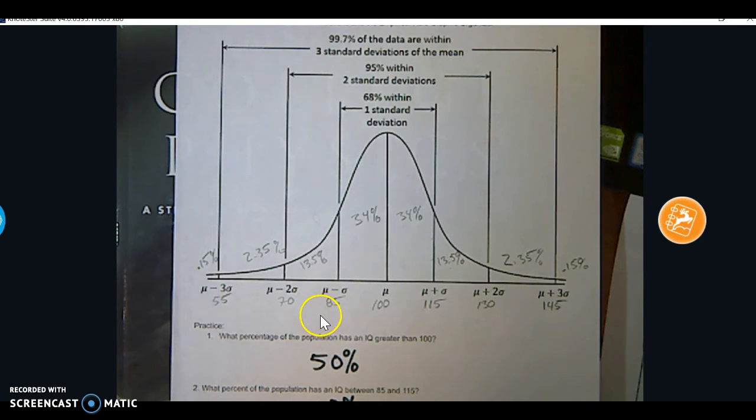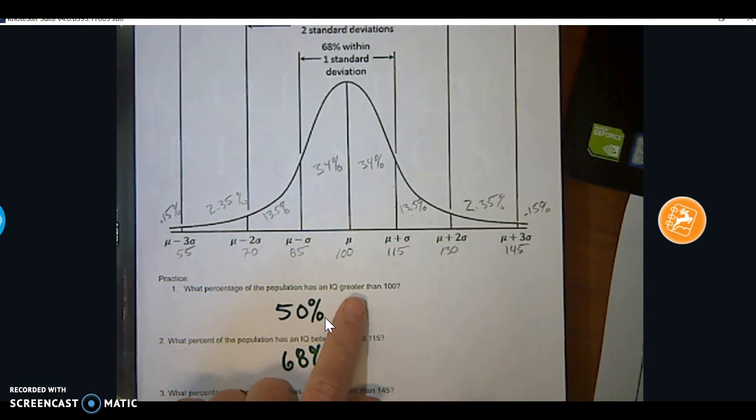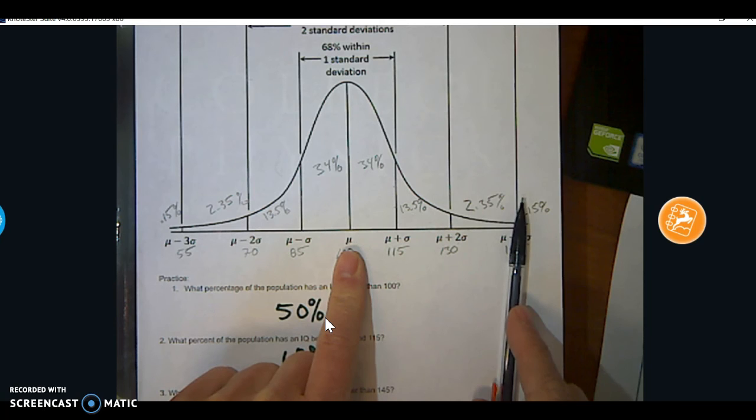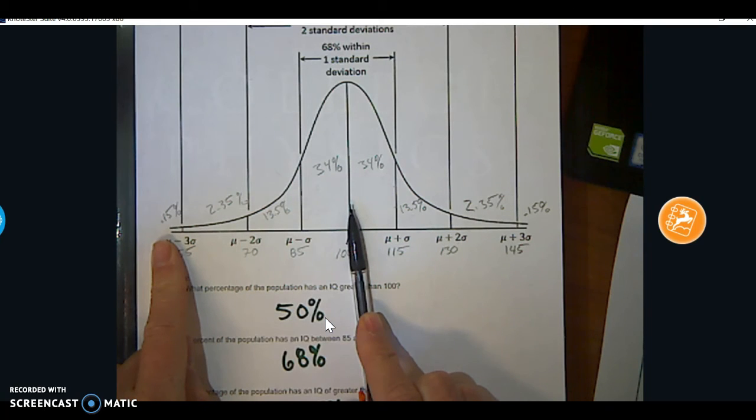What percentage of the population has an IQ greater than 100? Well, remember, this is 100. And if it's normally distributed, we expect half to be greater than 100 and half to be below 100.